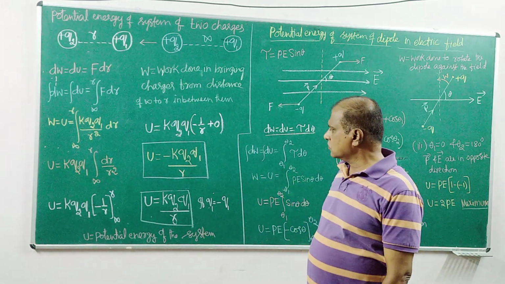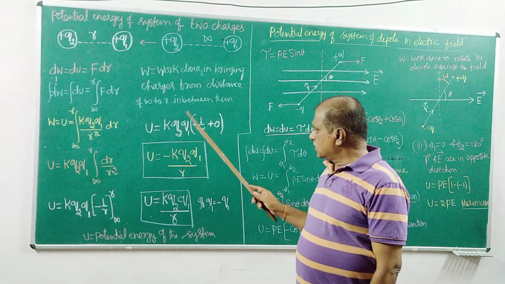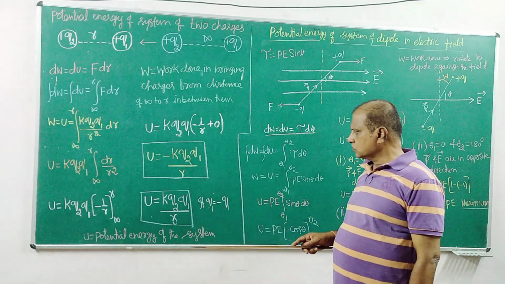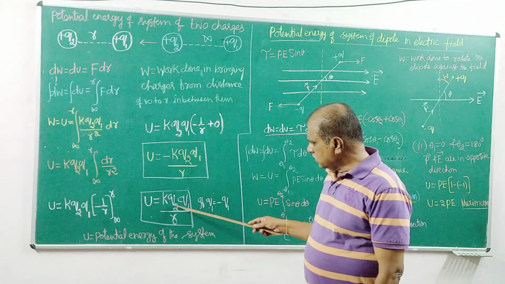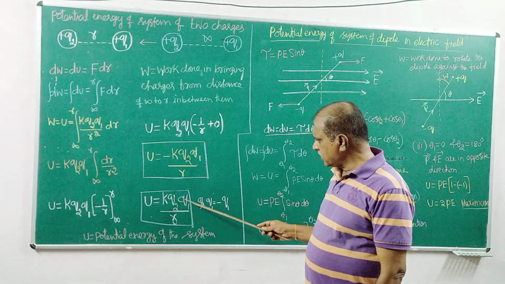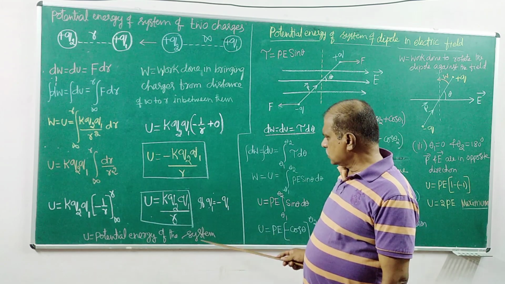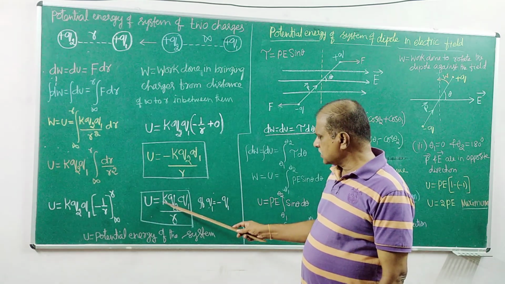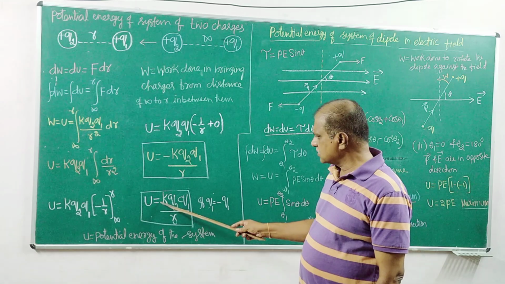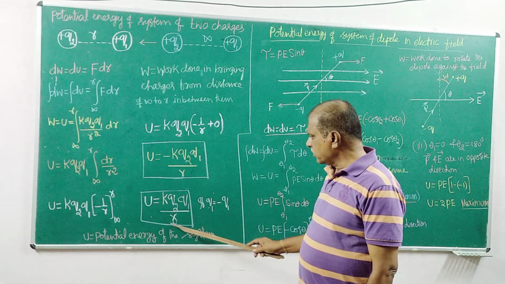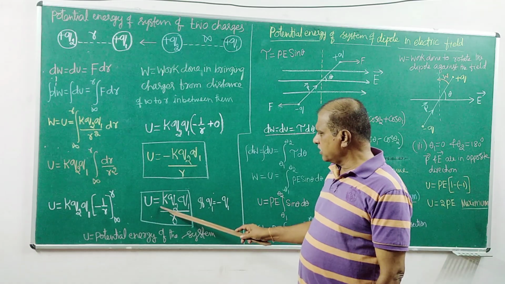What about if one charge is positive and the other is negative? If we take Q1 as minus Q1, the sign becomes positive. So the magnitude remains the same. What does it mean?